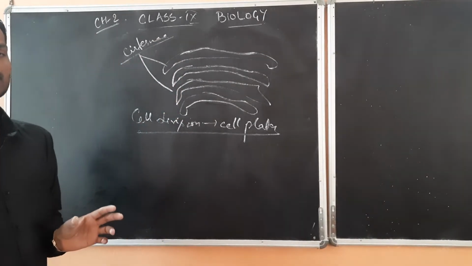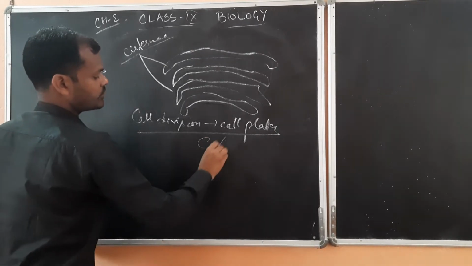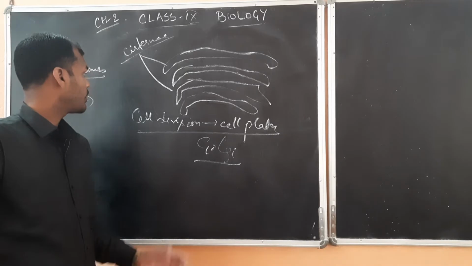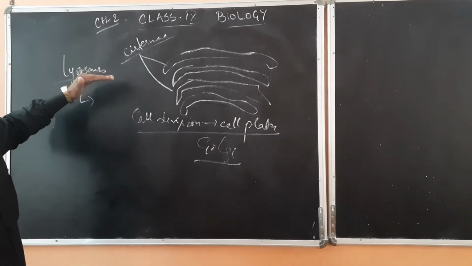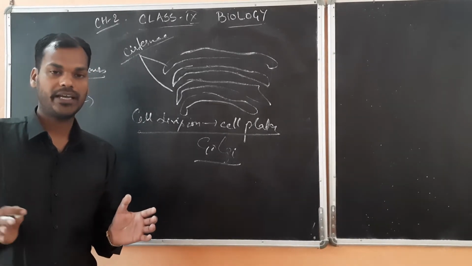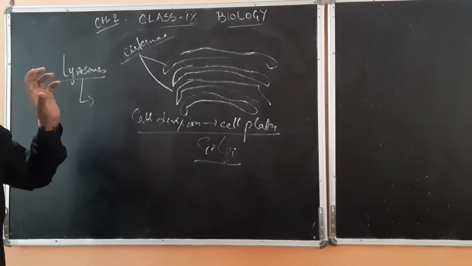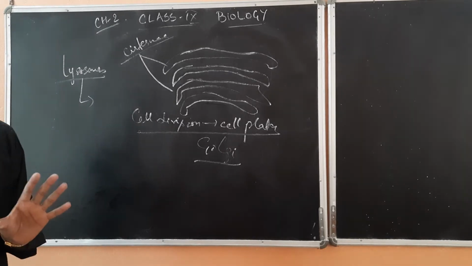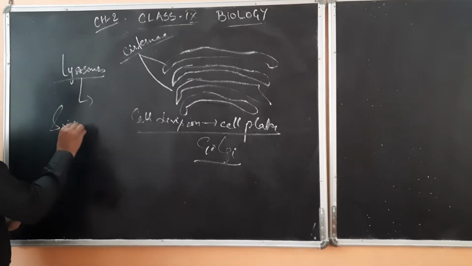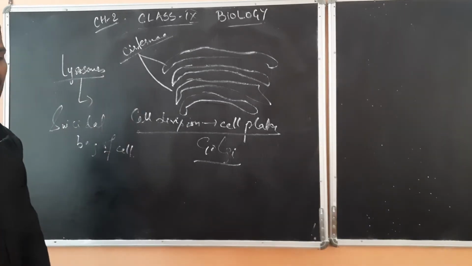Now coming on to another one, that is lysosomes. These are called the suicidal bag of the cell. If the cell is not functioning properly, or if it is infected by any microorganism, the lysosome contains digestive enzymes. The digestive enzymes are responsible for digesting the whole cell or engulfing the whole cell, so that it cannot affect another cell. So this is called the suicidal bag of the cell.